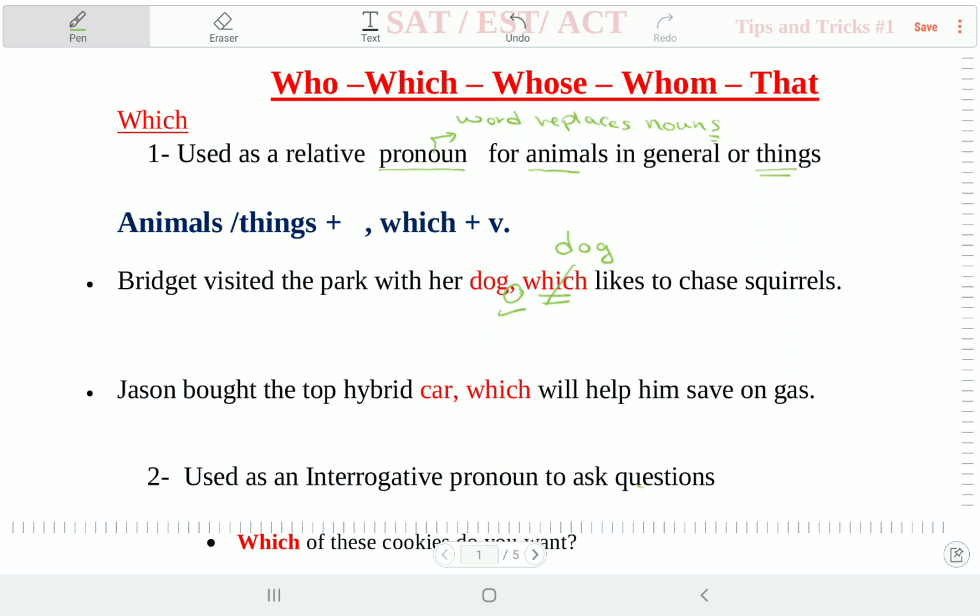طب أنا ليه ما كتبتش the dog؟ لأن أنا if I do that we will have two complete ideas connected with a comma, and this is a grammatical mistake called run on. طب ايه الحل؟ Just delete it and put which. طيب يبقى نعرف ايه بقى من ده؟ ان which it replaces things and animals. Where do you put it? Next to the word it replaces. يعني the dog, comma, which. Okay, and after which we usually have a verb. يبقى general rule we have comma which plus verb, and before which animals and things.